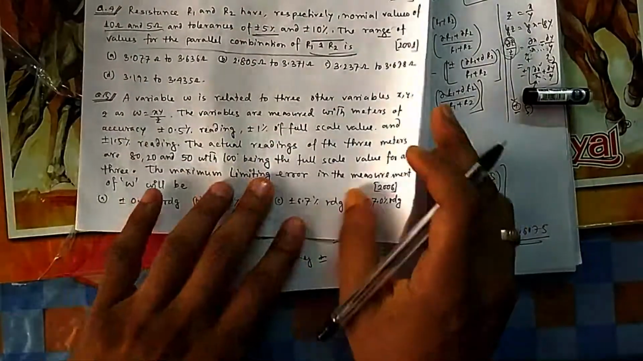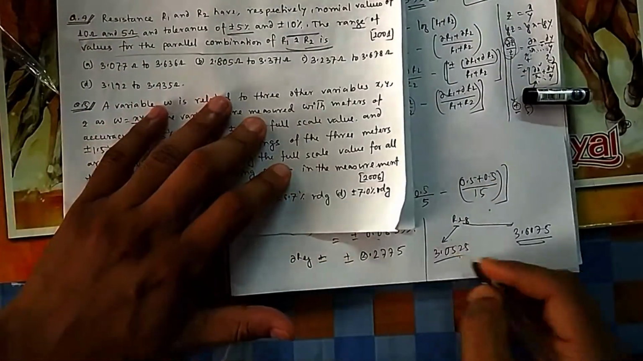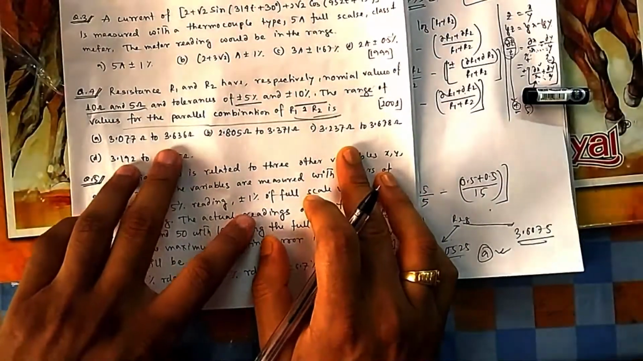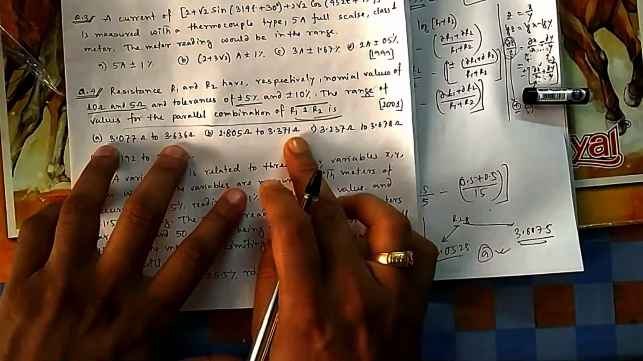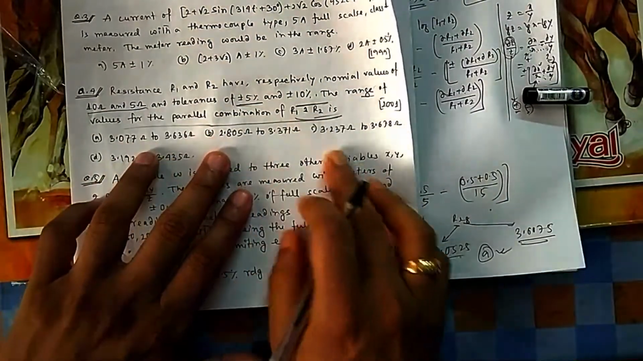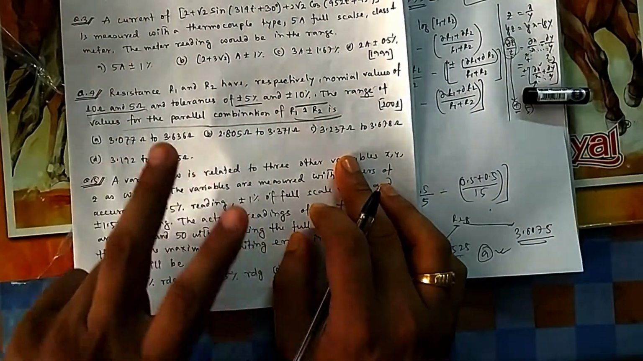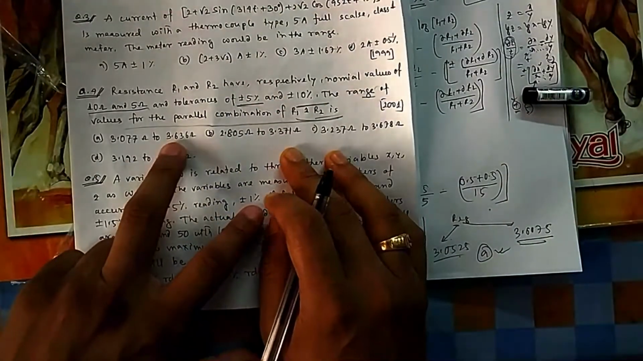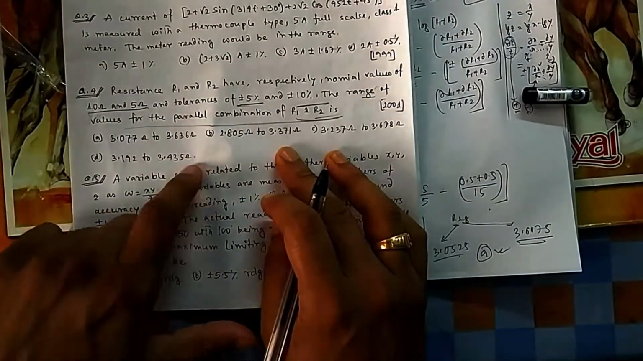So if you see this one, the closest option is A. So that's why option A is the answer. The rest are very, very far. So the closest values are this, the range of values for which the parallel combination. So the closest is A. You choose the closest, because exact you are not getting it. But by far A is the closest. So we will choose that one.